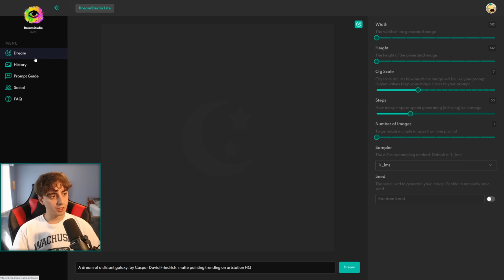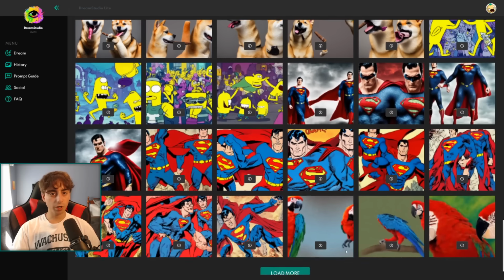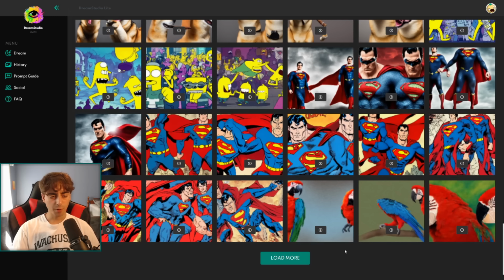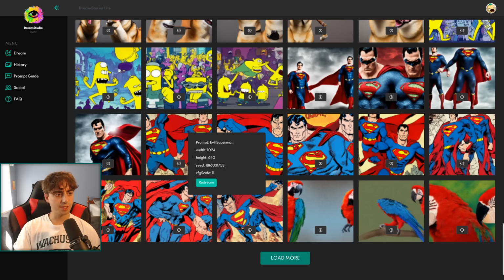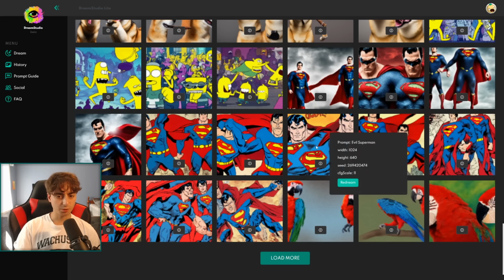So as we can see over here on the left hand side of the screen, we've got the main menu under Dream Studio Beta, and we've got the Dream option here, which we're looking at right now. And then we've got History, and as you can see, I've got quite a lot of history already here from messing around with it. To save images permanently, though, you don't really save them in this little history section. It's just basically a little thumbnail with the prompt, width, height, seed, and CFG scale, which are all parameters that are covered in the Dream section, which will be later in the video.